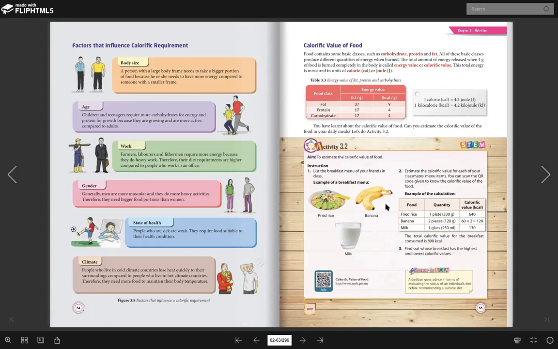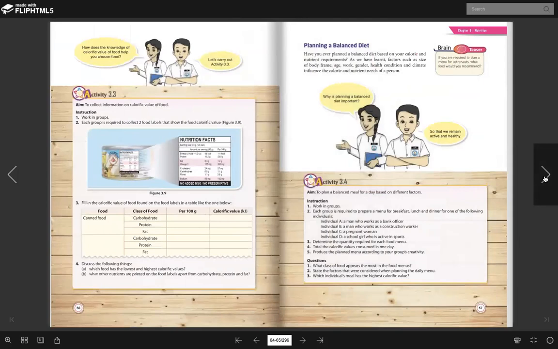Okay. Ini awak tengok ni sebagai contoh. Satu fried rice ni, dia ada 640 K kalori. K tu kilo. KAL tu kalori. So awak makan sepinggan je kan. So awak akan dapat 640 K joule energy. Banyak kan? Kalau banana, kalau satu 60 K joule. Kalau awak makan 2, darab 2 je lah. Dan sebagainya. Okay, the next one, yang ni awak kira sendiri nanti ya.